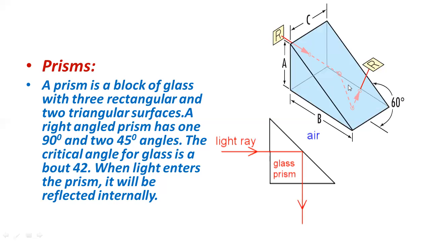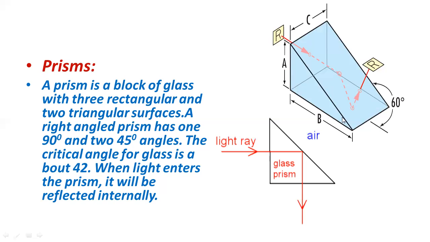This is a right angle prism because this line is making an angle of 90 degrees with the base. This angle is 90, and the other two angles are 45 degrees.